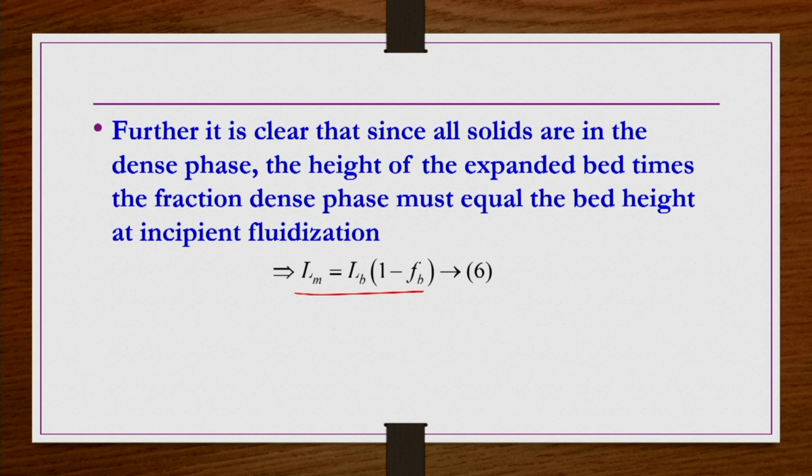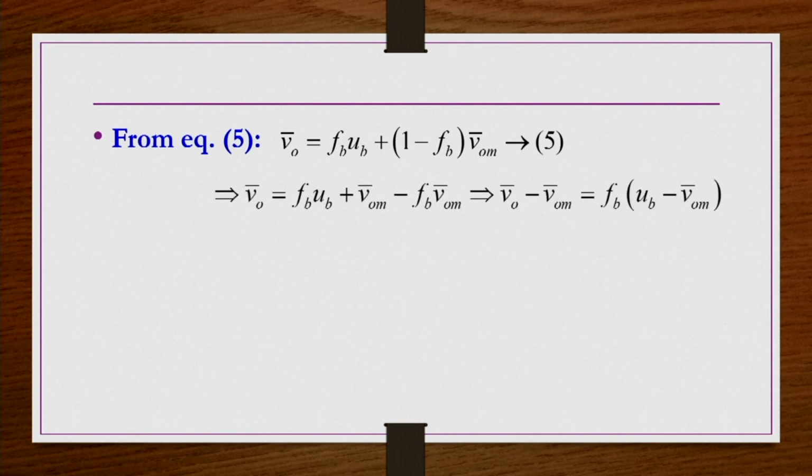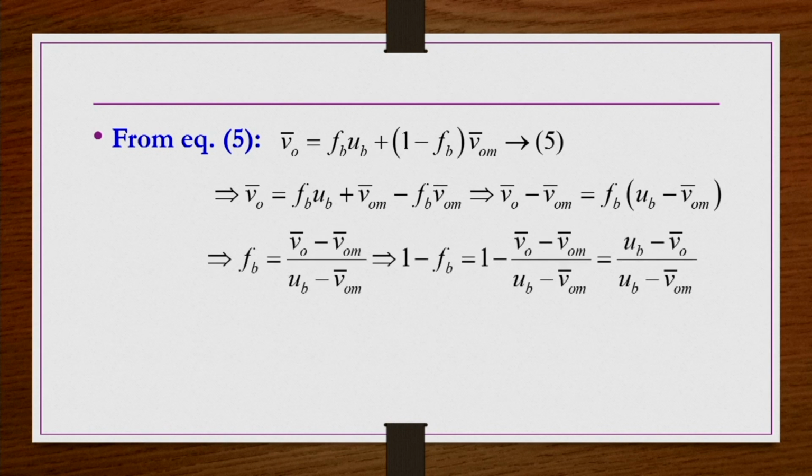When you combine these equations, from equation 5 we have this equation. You expand it so that you can write Fb equals V naught bar minus V0m bar divided by Ub minus V0m bar. From here you get 1 minus Fb. Why are we writing 1 minus Fb?